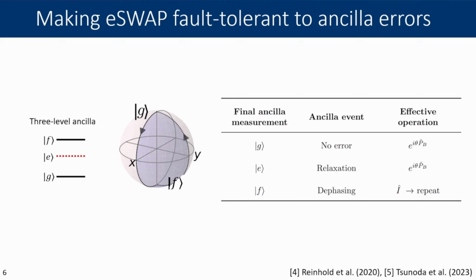But the really neat thing about this technology is that despite having decayed from F to E, we know that in order for the ancilla to have gotten to E, it needs to have passed through F first. So that means despite the fact that the ancilla experienced a decay from F to E, there was still the successful application of the desired phase. And then finally, if we measure the ancilla to be in F at the conclusion of the operation, we can conclude that there was ancilla dephasing.